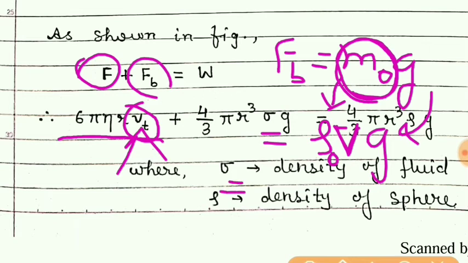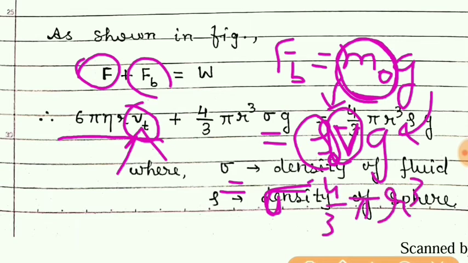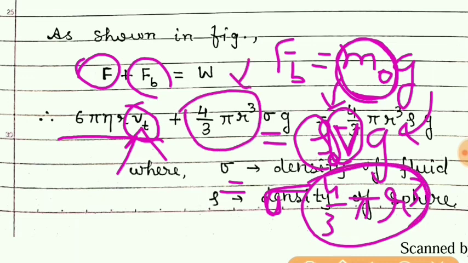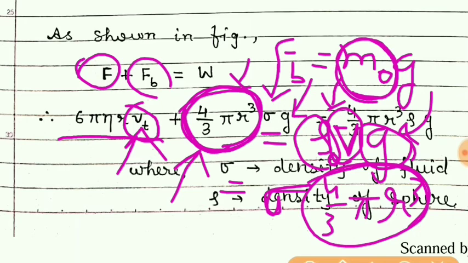So now here if we take the density of the fluid as sigma, the volume of the spherical object which is moving is 4 by 3 pi r cube, the volume of a sphere. You can see here this is the density of the fluid and g as it is, because whatever the volume of the object is, the same volume of the liquid gets displaced.